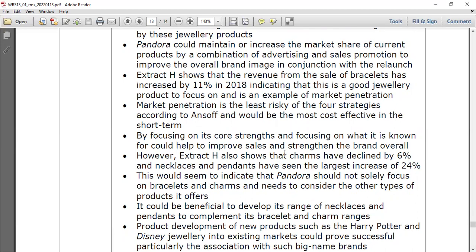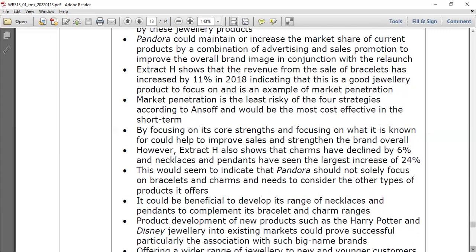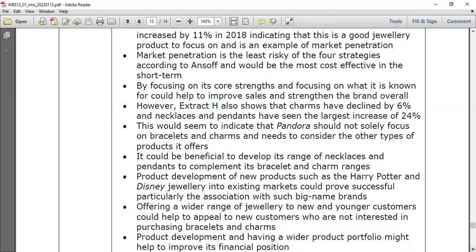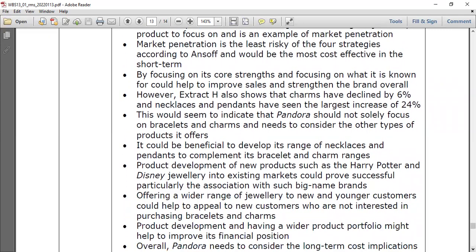Necklace and pendants have seen a large increase of 24%. This would seem to indicate that Pandora should not solely focus on bracelets and charms, and needs to consider other types of product it offers. These are general comments you can see. Not only one, but if you have a portfolio of products, you can give attention to everything, right? Not only for the cash cows and stars, right? What about the question marks? What about the dogs? Same thing.